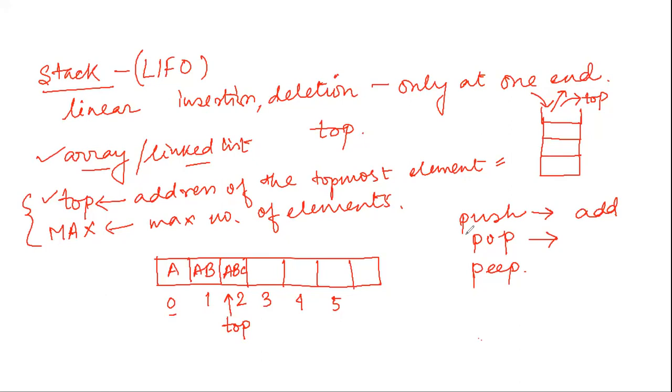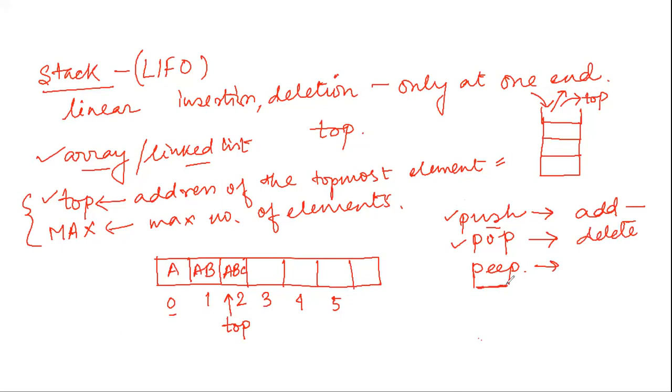It doesn't happen that in one push operation you pass 3-4 elements and that will delete the 3 elements. It doesn't happen like this. So for each element, you need to call these operations each one time. So by using this push function, we add elements to the stack, and using the pop function, we delete elements from the stack. Then what does this function peep do?